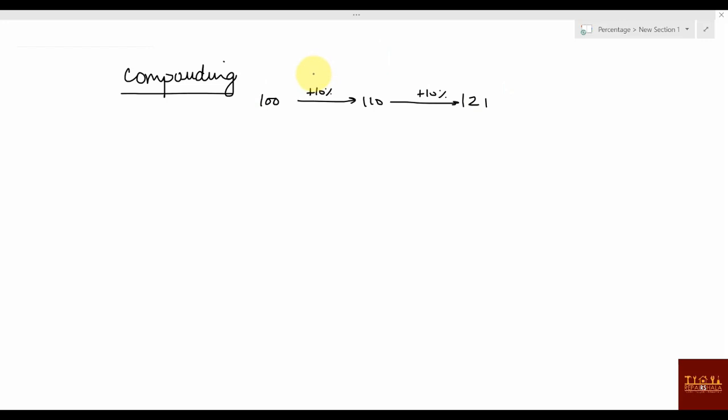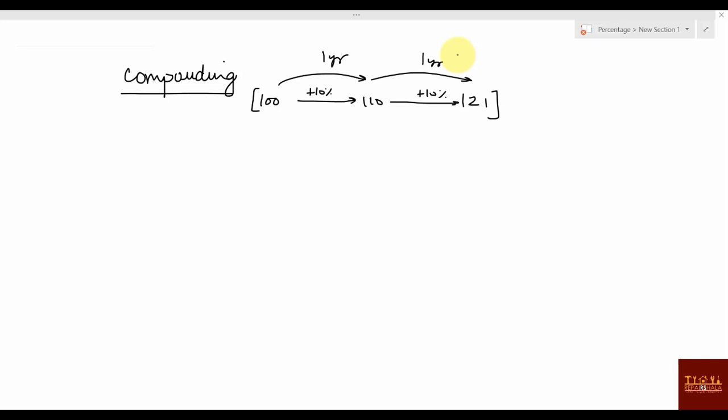If I say that it is becoming 110 in 1 year and this is also becoming 121 in 1 year, then if you tell only this part, you can say it's a percentage, a successive increment. But if I give time also, it becomes compound interest. This much is the only difference. In percentage itself, when a 10% increment is happening in 100, we never talk about whether it happened in 1 hour, 2 hours, 1 minute or 2 seconds. Increment happened means increment happened. We don't have to worry about time. So if you are worrying about time, then it will become compound interest. That is the only difference between percentage and compound interest. There's nothing extra you need to learn in compound interest.